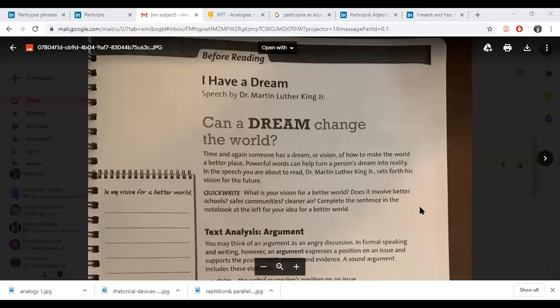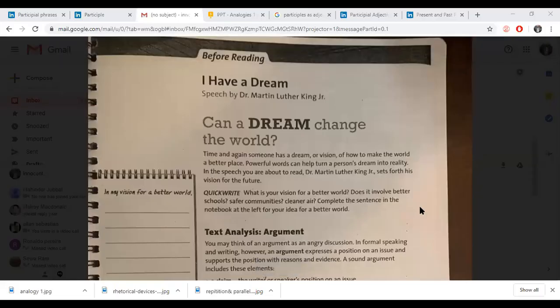I Have a Dream, a speech by Dr. Martin Luther King Jr. Can a dream change the world? Time and again, someone has a dream or vision of how to make the world a better place. Powerful words can help turn a person's dream into reality. In this speech you are about to read, Dr. Martin Luther King Jr. sets forth his vision for the future.